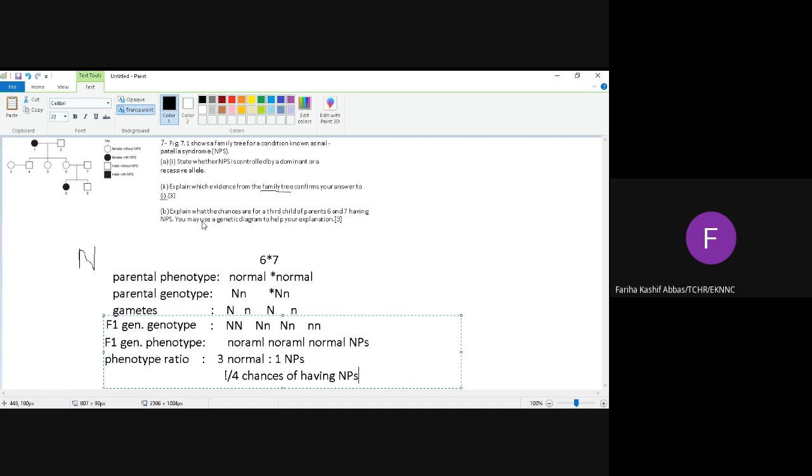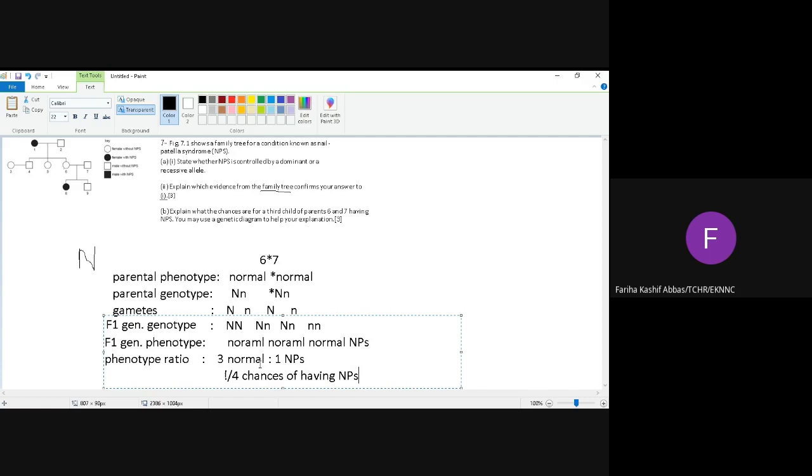Now, what is the chance of their fourth offspring having NPS? What are the chances of their fourth offspring having NPS? 1/4. Again 1/4, again 25%. It will remain the same. For the first child, second child, third child, fourth child, for the 11th child, it will remain the same. We studied this in the last class. Okay.